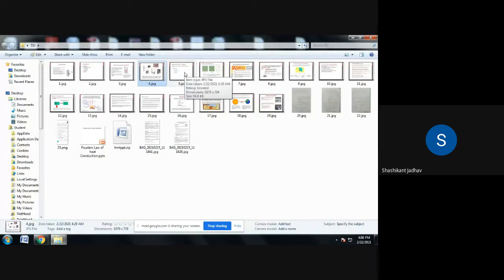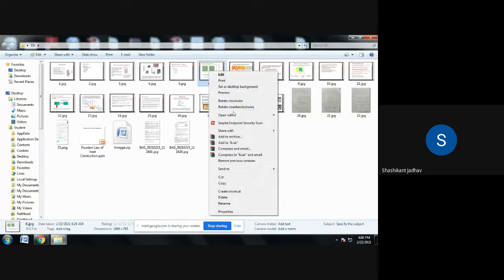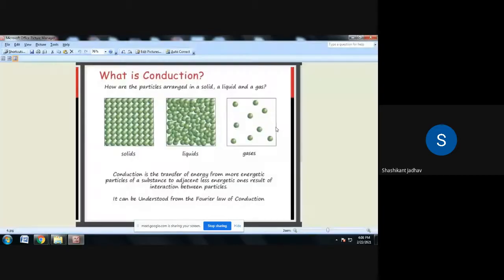Okay, then write down the first mode of heat transfer, that is conduction. Before going to this point, what is the definition of conduction? What have we understood from conduction? Anyone? Conduction means what? Already we have discussed the modes of heat transfer: what is meant by conduction, what is meant by convection, what is meant by radiation.